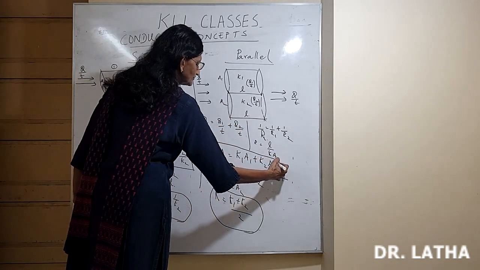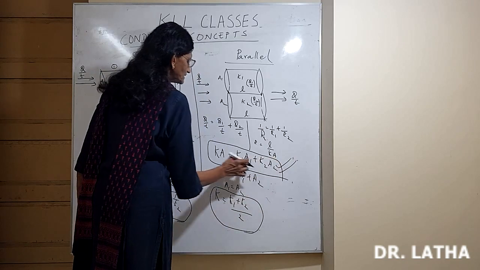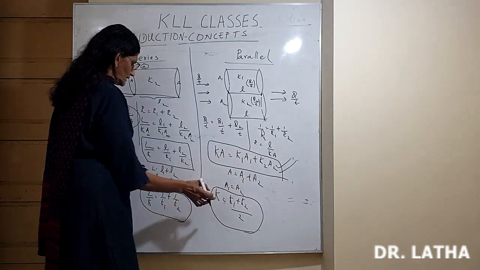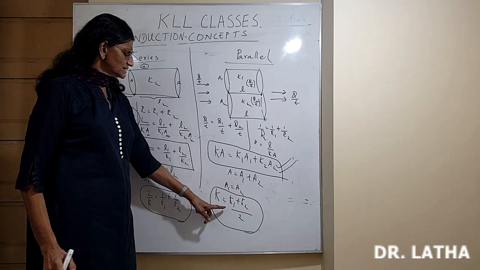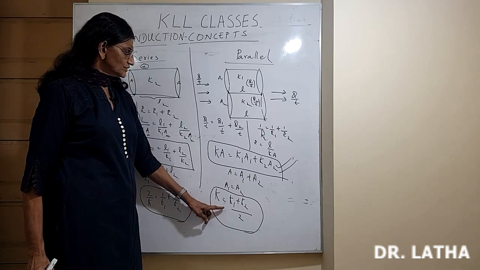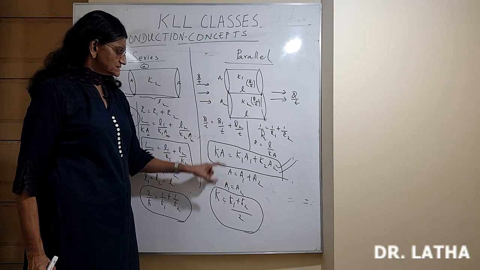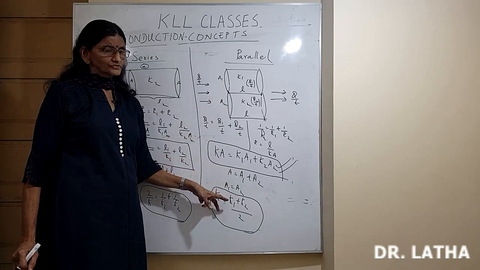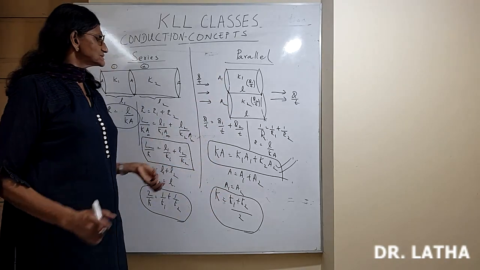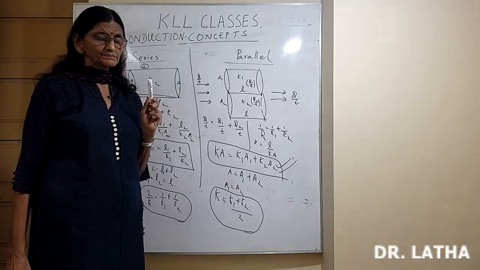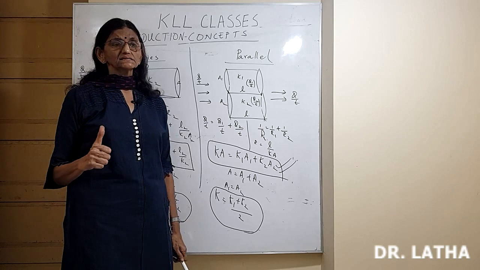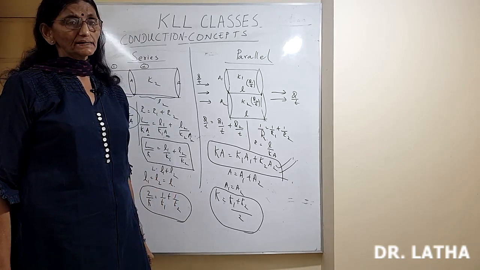Once you understand the derivation, you don't need to bother about the derivation, the result is enough. So this is the effective thermal conductivity in parallel, and this is the special case when the conductors have the same area of cross section. We have written for 2 conductors here. This can be extended to 3 or 4 like that. So that is conductors in series, with different materials, and conductors in parallel.